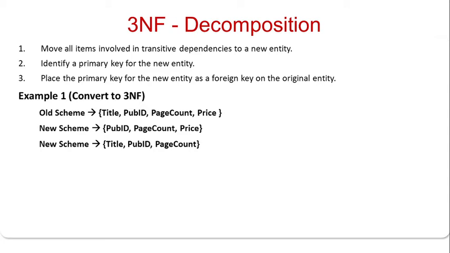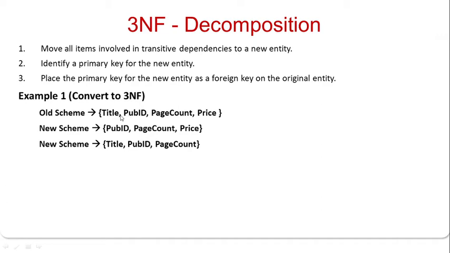The first step is to move all the items involved in a transitive dependency to a new entity and identify a primary key for the new entity. Place the primary key of the new entity as a foreign key on the original entity. Okay, so you have to convert in this way.